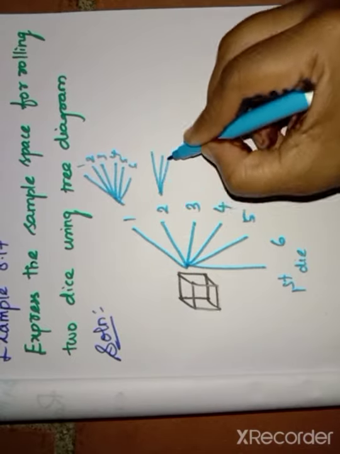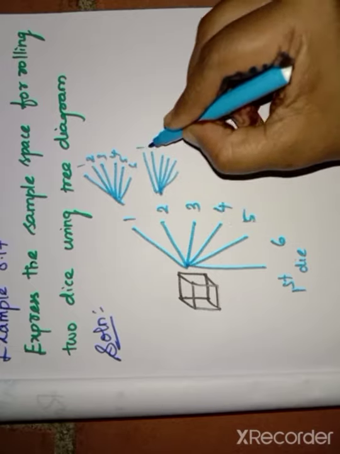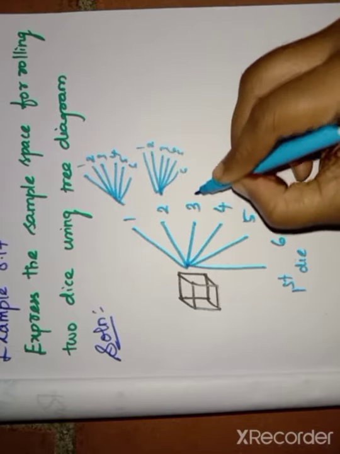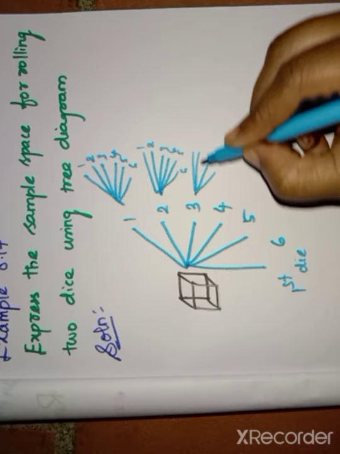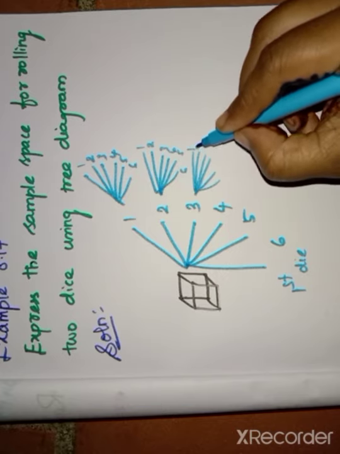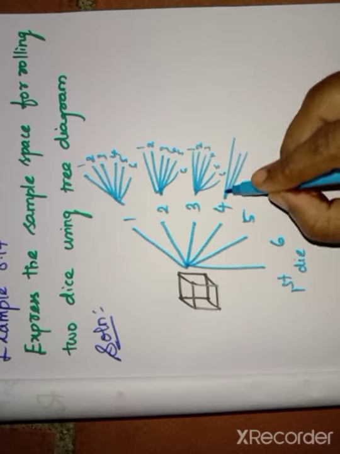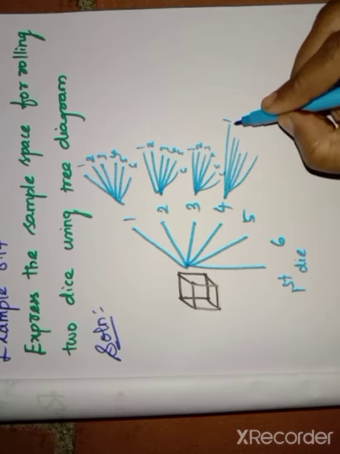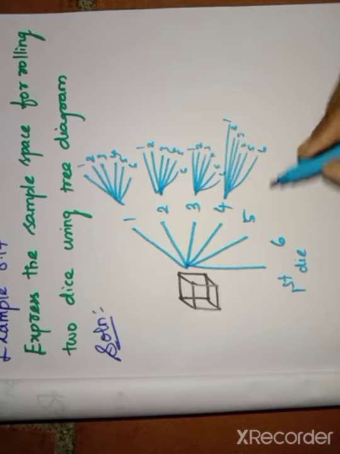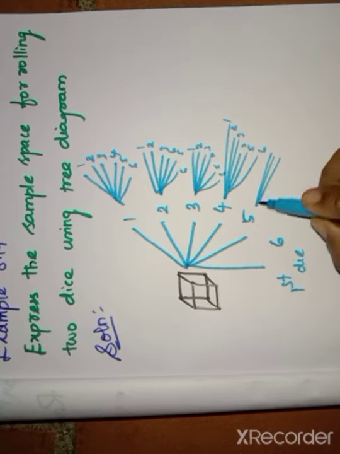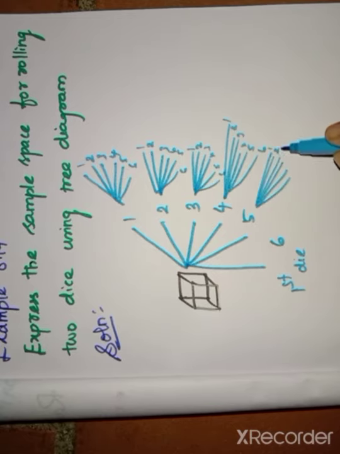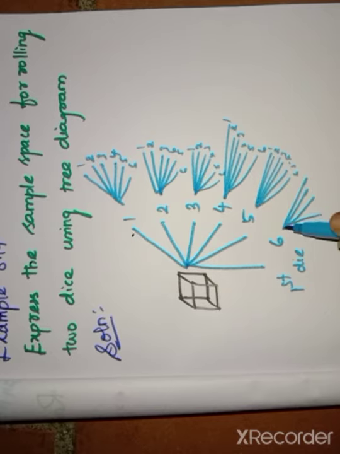Here 1 2 3 4 5 6, for 3: 1 2 3 4 5 6, for 4 also 1 2 3 4 5 6, 1 2 3 4 5 6, likewise for 6 also 1 2 3 4 5 6.